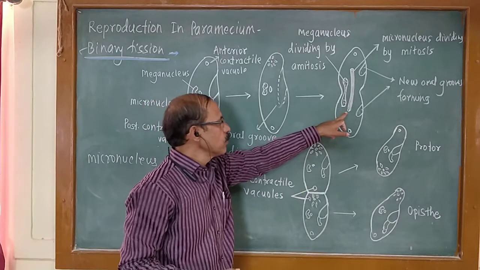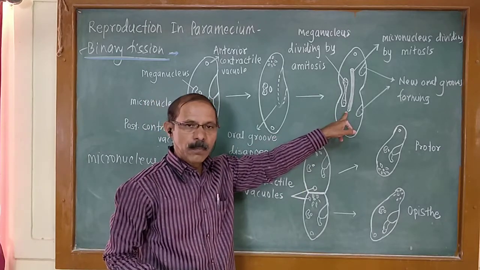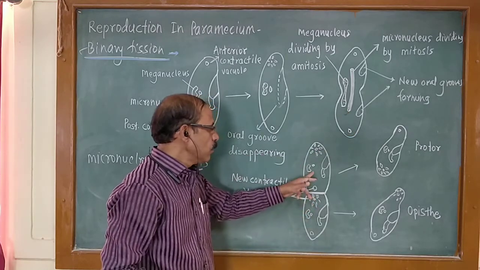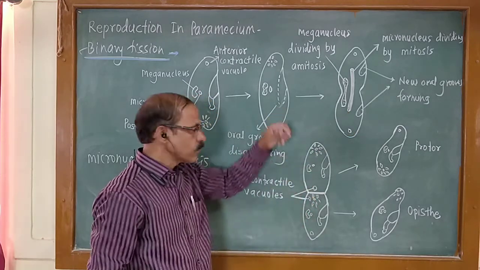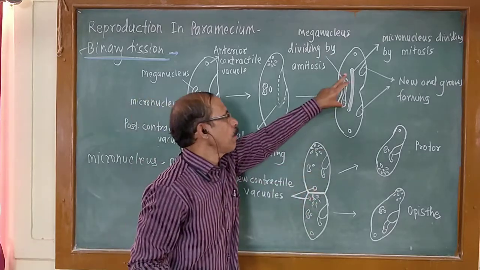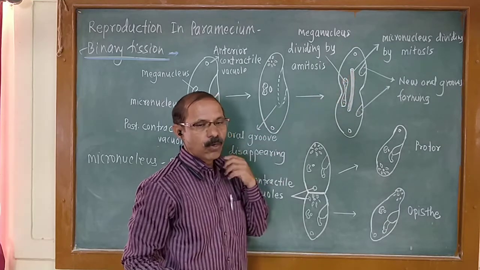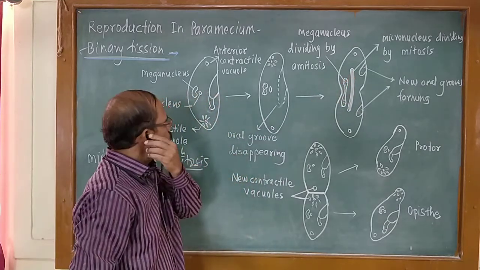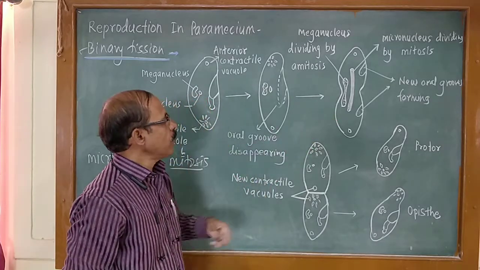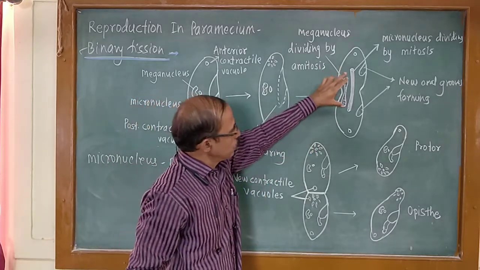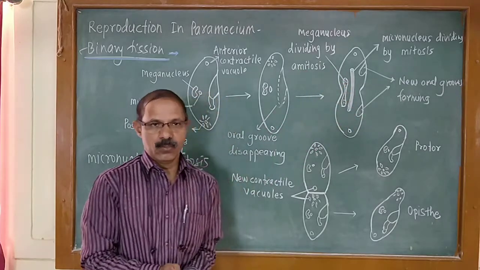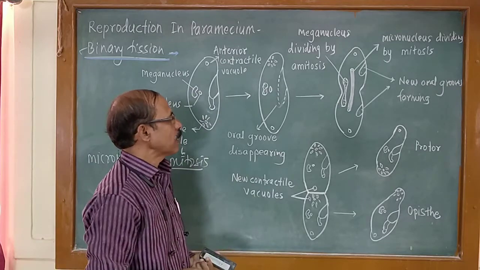So after division of the micronucleus, two daughter micronuclei are formed, and both nuclei go towards the opposite ends of the Paramecium, one towards the anterior part of the body and the other towards the posterior part of the body. Two daughter nuclei are formed from a single one.